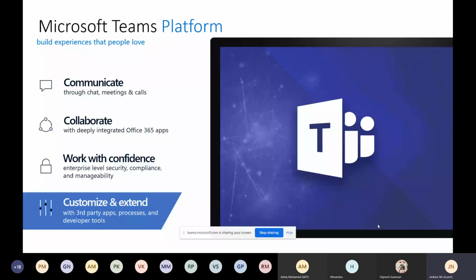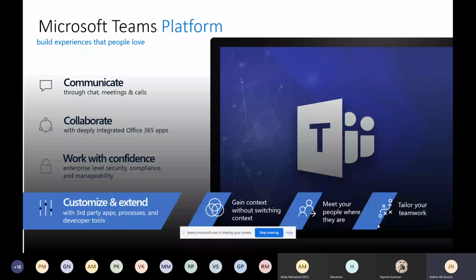From the protection point of view, Office 365 has already implemented a 100% secure environment that you can utilize in Microsoft Teams. That's it. We have no worry about security, compliance, and manageability. Now we are moving to the customize and extend model, which is our focus today. In this series, we are targeting how to customize and extend the application, and how to bring our own line of business application inside Teams.